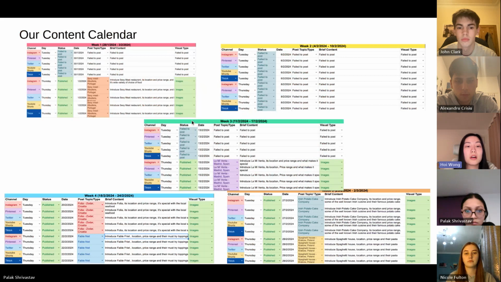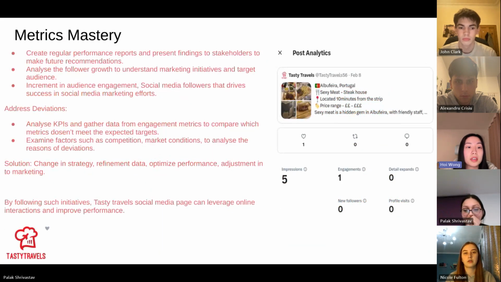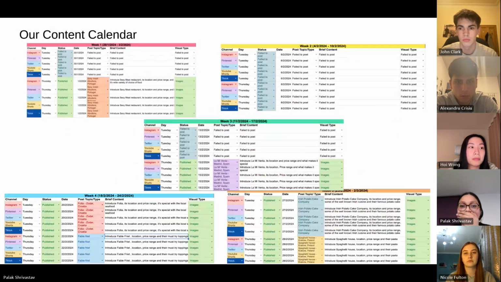So these are our content calendars. There are 5 content calendars, one for each week. In our content calendar, we can see there are 6 different columns.